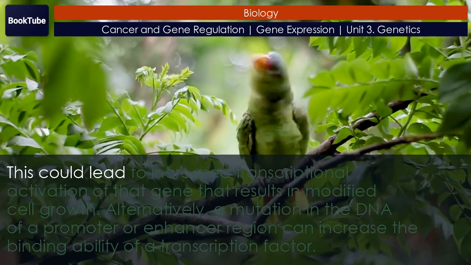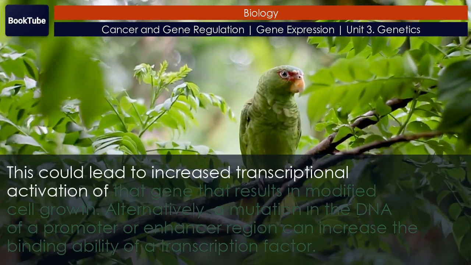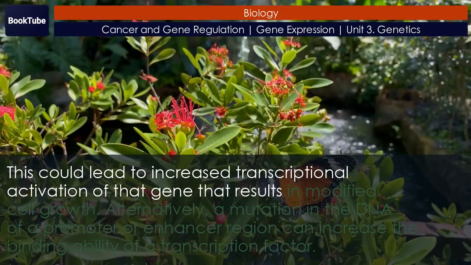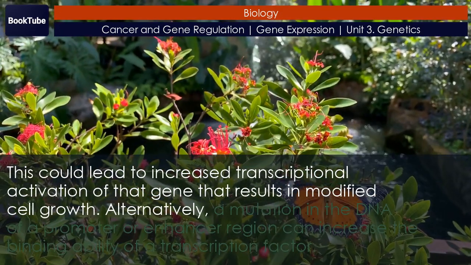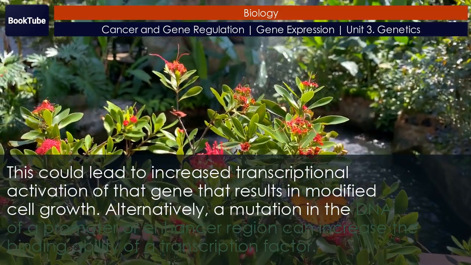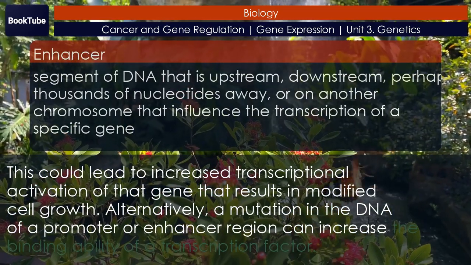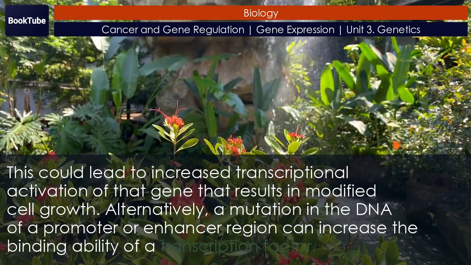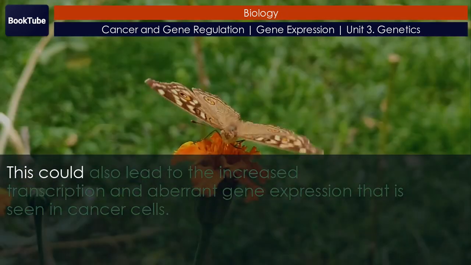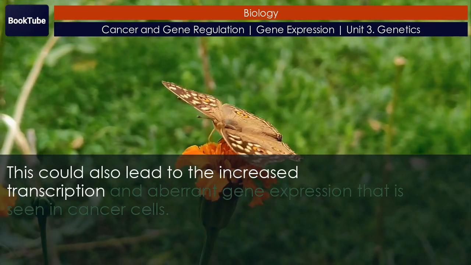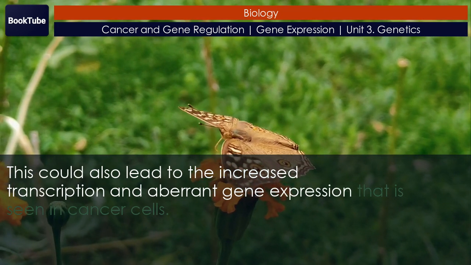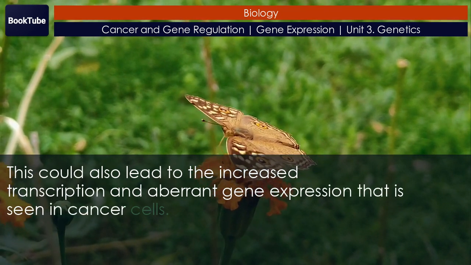This could lead to increased transcriptional activation of that gene that results in modified cell growth. Alternatively, a mutation in the DNA of a promoter or enhancer region can increase the binding ability of a transcription factor. This could also lead to the increased transcription and aberrant gene expression that is seen in cancer cells.